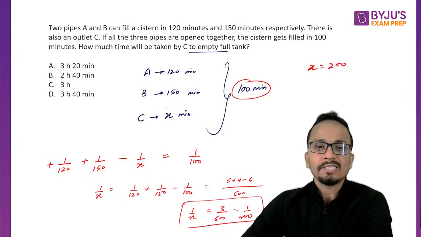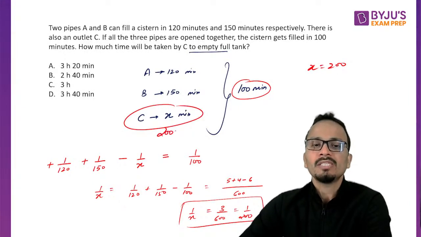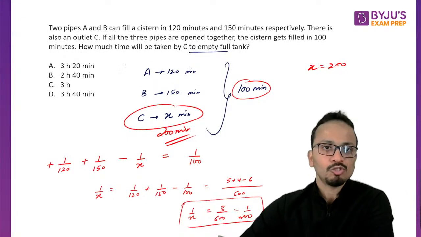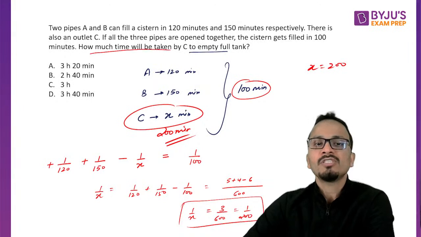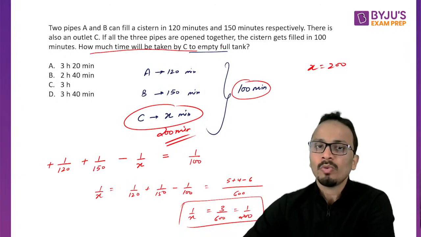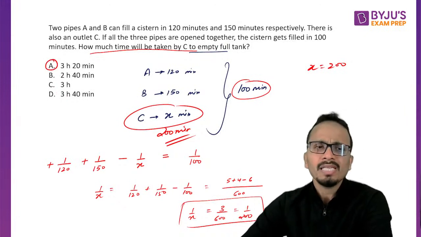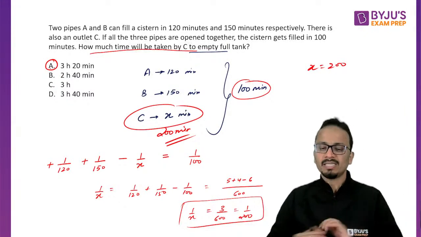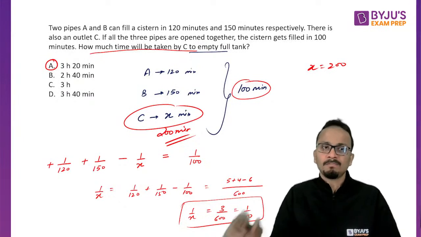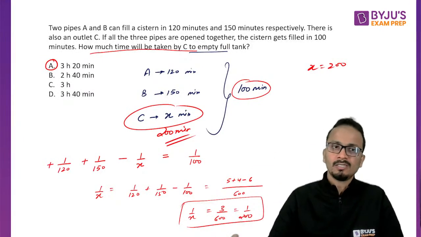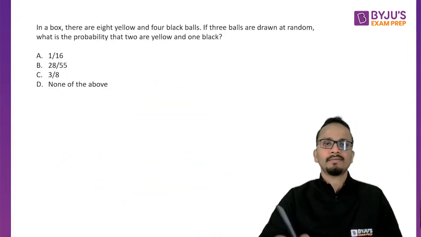So C alone takes 200 minutes to empty this tank. The question was, how much time will C take to empty the full tank? So the answer is 200 minutes, or 3 hours and 20 minutes. This is the correct answer. 3 hours 20 minutes is equal to 200 minutes, and option A is the correct one.